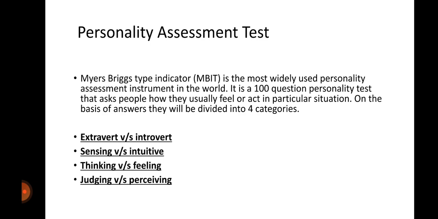Here the questionnaire contains some 100-odd questions about the personality, or about the way people interact in different situations. Based on the answers given, they will be categorized into four categories: either extrovert or introvert, sensing or intuitive, thinking or feeling, and judging or perceiving. Since there are four different dimensions and combinations, there are in total 16 different personality types identified by MBTI. So let's try to understand what these four categories are.